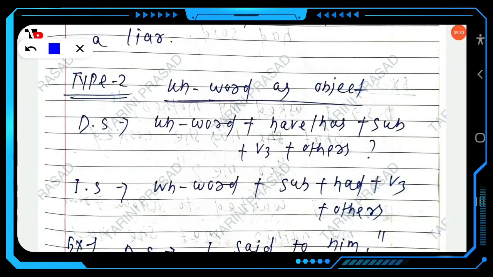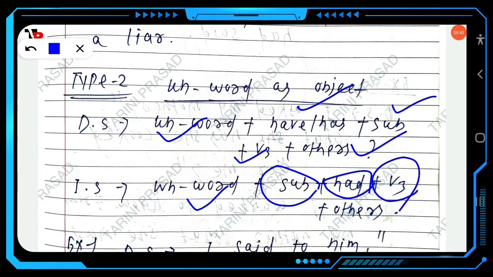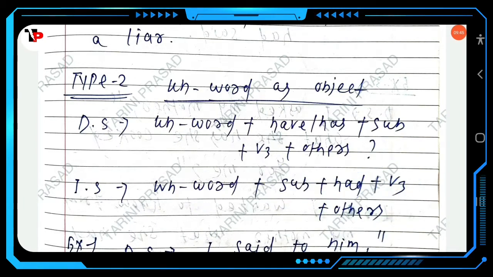Then next, type 2: WH word as object. You know the structure in direct speech is WH word plus has or have plus subject plus V3 plus other. So what will change in indirect speech? WH word, subject plus had plus V3 plus other. Here, just take an example.